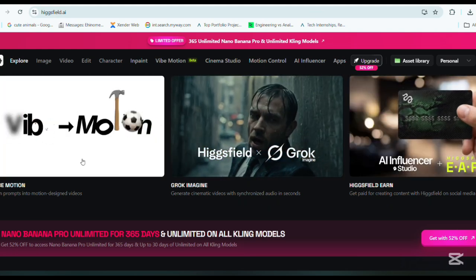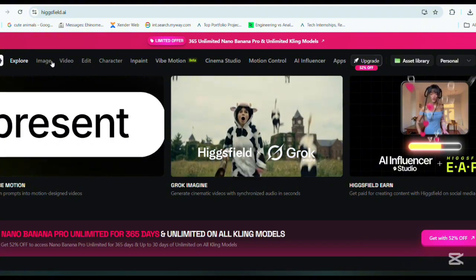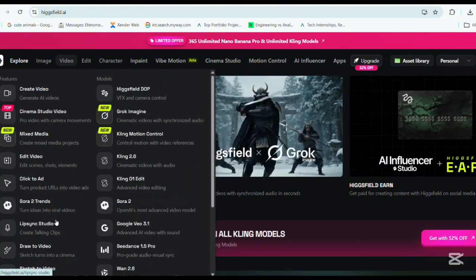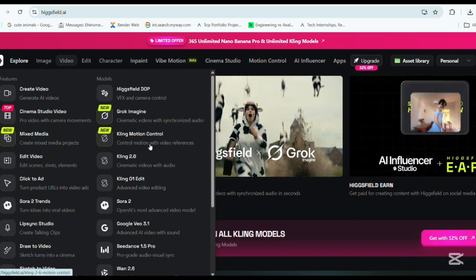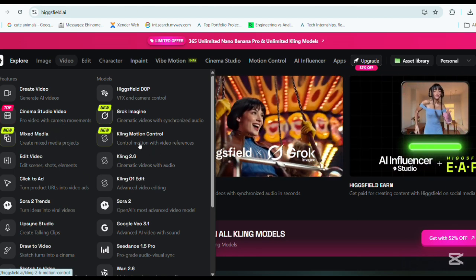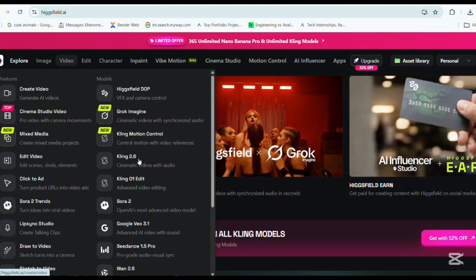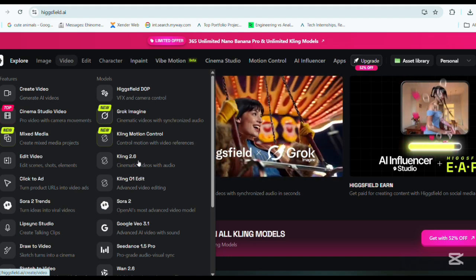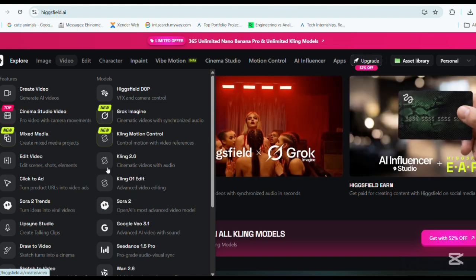Okay. Now, if you want to make videos on Higgsfield.ai, go to video. So when you go to video, you see the different kind of AI videos you can make. You can make cinema studio, mixed media, edit video, Higgsfield, imagine, Kling motion control, then Kling 2.6. And guys, remember, stay to the end of this video. I'm going to show you what is coming up in Kling 3.0. Okay, so you can make videos in all these AI features.